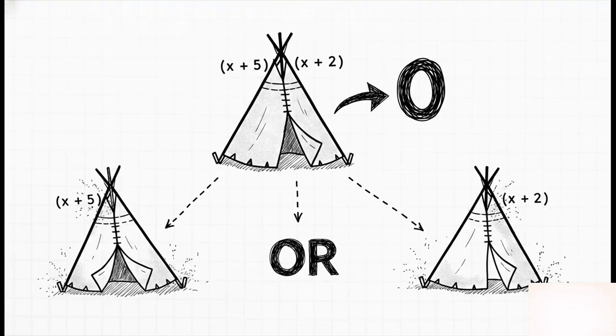So just think about this for a second. We have one thing, x plus 5, times another thing, x plus 2, and the answer is 0. What does that tell you? Well, it means one of those things has to be 0. It's literally the only way to multiply two numbers and get 0 as the answer. And that simple idea is the key that unlocks the whole thing.